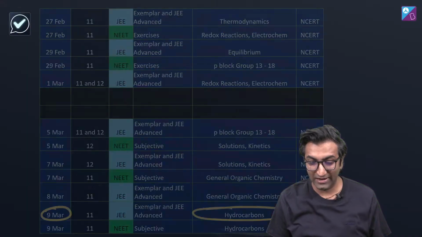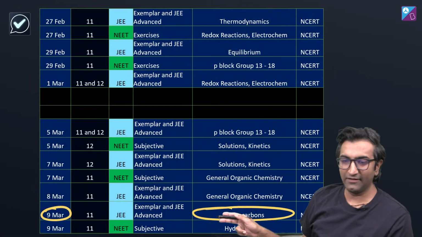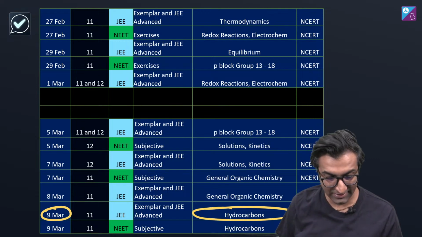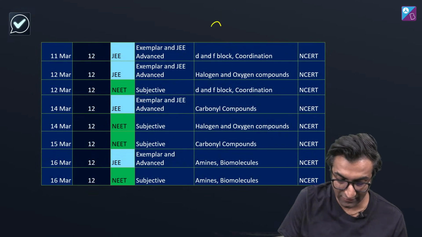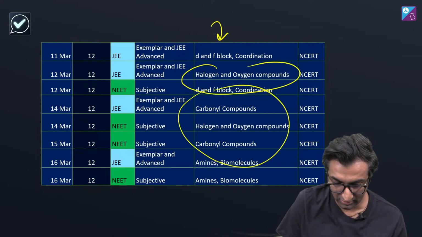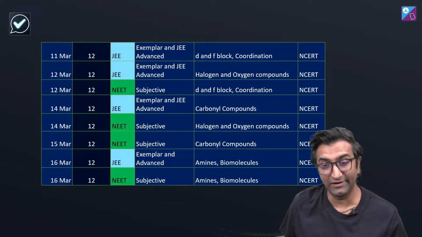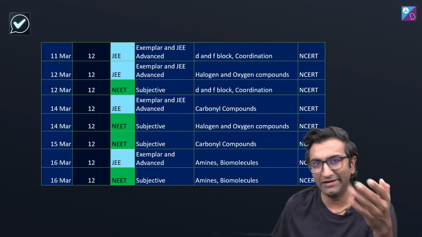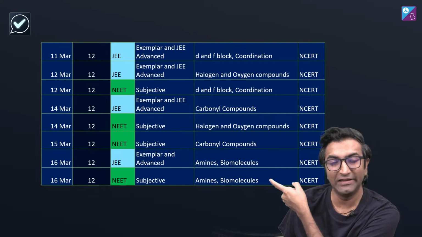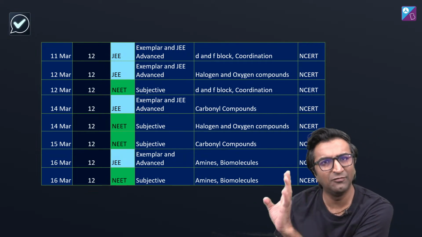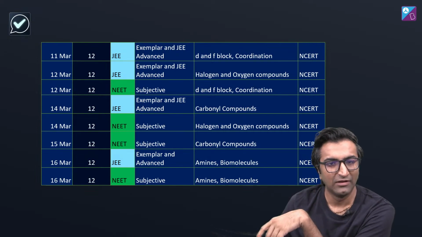Right off the bat, where are we on our scheduler? Look at this, today is the end of the week. Saturday we are doing this, and from Monday we will start d and f block coordination. Then we'll continue the whole of organic across the JEE and NEET channels. As always, if your focus is JEE Main, please attend the NEET sessions as well, because in NEET I do subjective questions from NCERT, and here I do mainly objective questions from the exemplar. Okay? So shall we get started?